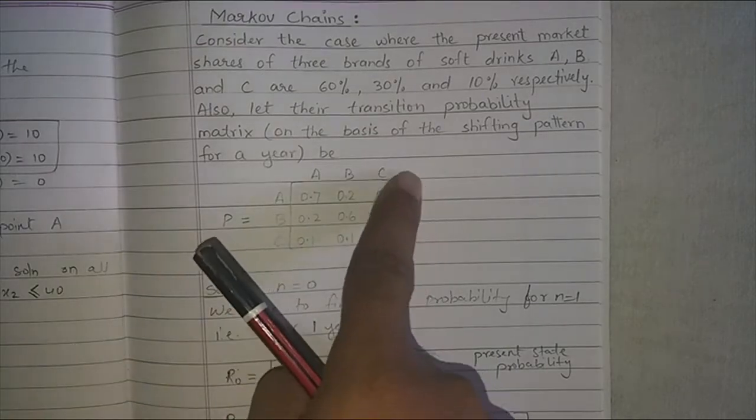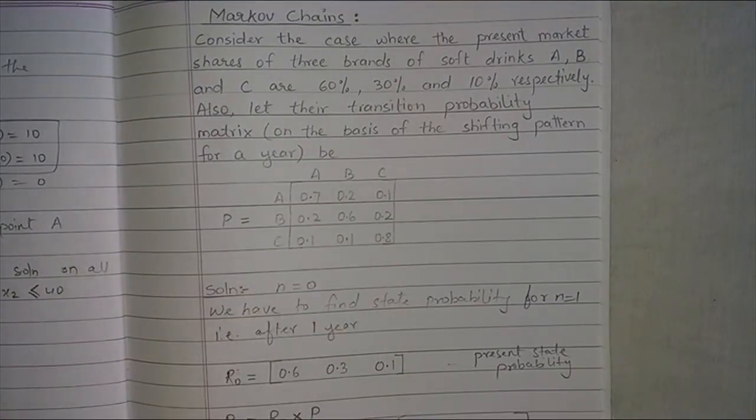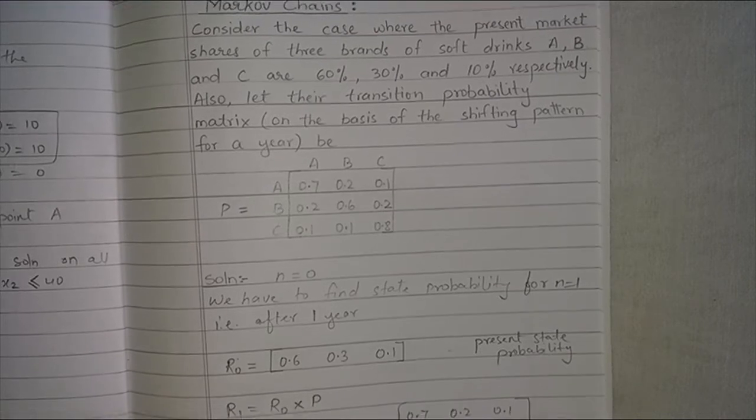So this matrix is actually the transition probability matrix, which tells me how the market share is going to move from one brand to the other brand, or the probability that it will remain in the same brand. Clear? Now let us come back to the calculation.